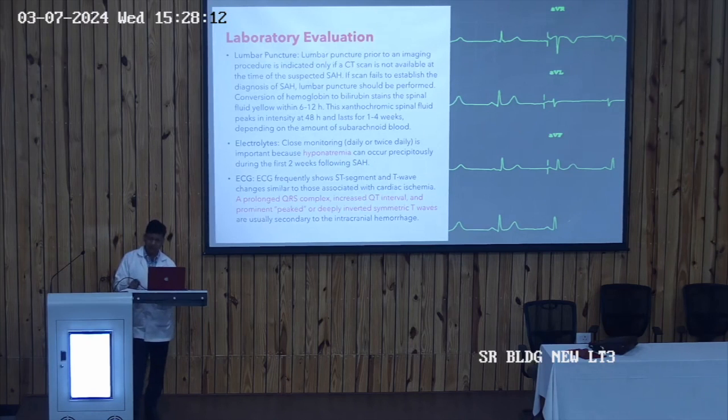And electrolytes should be measured in these patients frequently because these patients are prone to hyponatremia, and this hyponatremia can make the prognosis of the subarachnoid hemorrhage worse. That's why the periodic monitoring of the electrolytes, particularly the sodium, is very important.